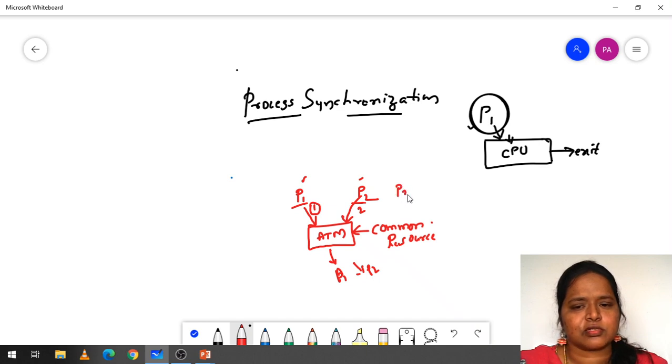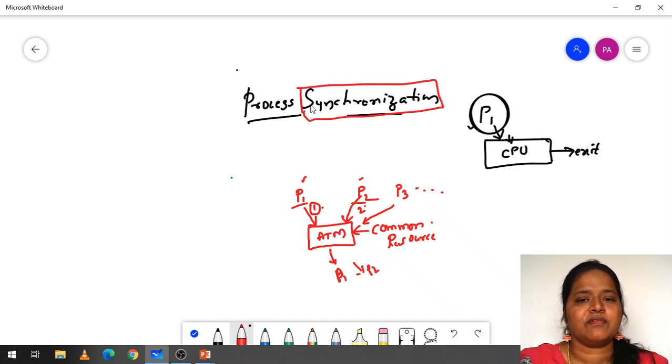Suppose process P3 also joins, the same thing happens. Process P1 will go first, after that P2, and after that P3. However many processes are admitted, we don't find any difference. Why? Because all the processes are in a synchronized manner. So that is synchronization. Synchronization is nothing but coordination among the processes. When we use the term synchronization, it is when we use some shared resource, then we will have synchronization.